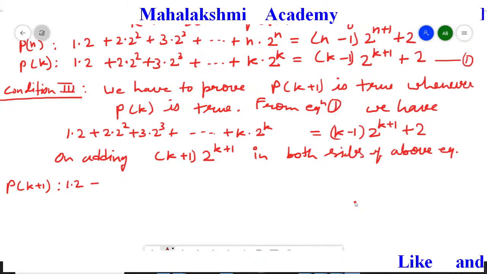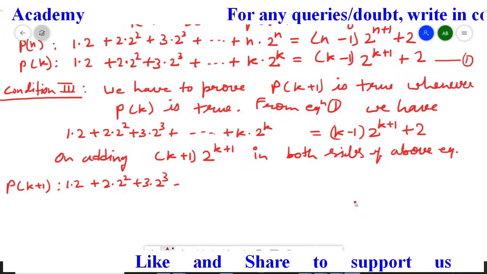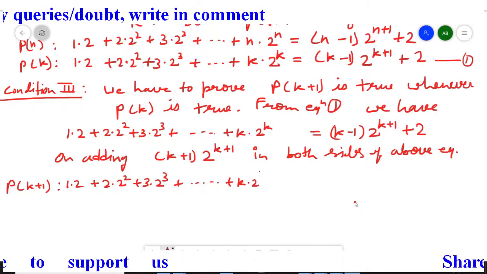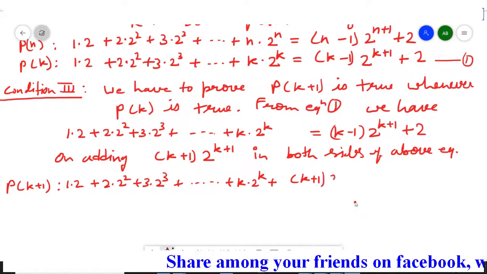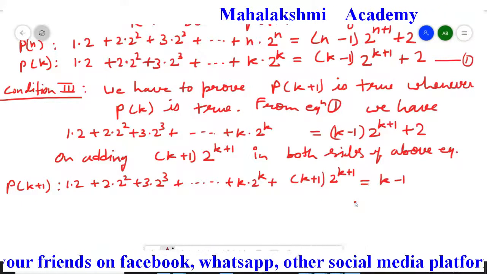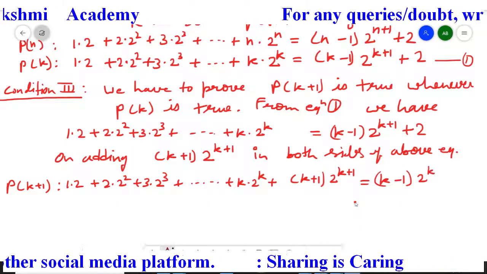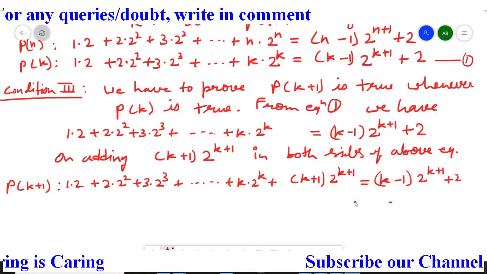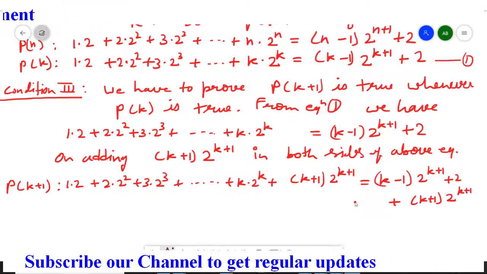So it is going to be 1 dot 2 plus 2 dot 2 square plus 3 multiplied by 2 cube plus, extended up to k multiplied by 2 to the power k plus k plus 1 multiplied by 2 to the power k plus 1 is equal to k minus 1 multiplied by 2 to the power k plus 1 plus 2, and here we have to add k plus 1 multiplied by 2 to the power k plus 1.